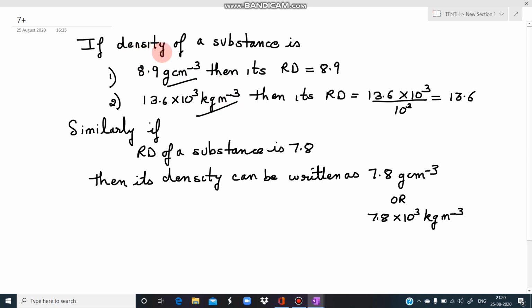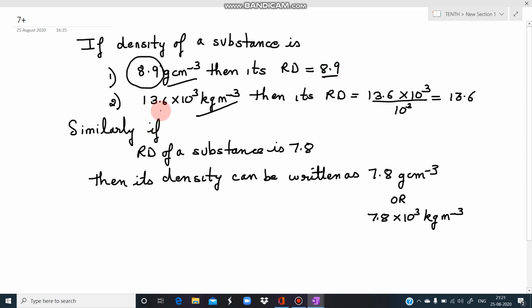Isn't it? So suppose we take a substance, उसकी density है 8.9 gram per cubic centimeter, then what will be its relative density? अगर हमें density gram per cubic centimeter में दी है, then relative density is always equal to its numerical value. जो भी numerical value है, that will be the relative density.